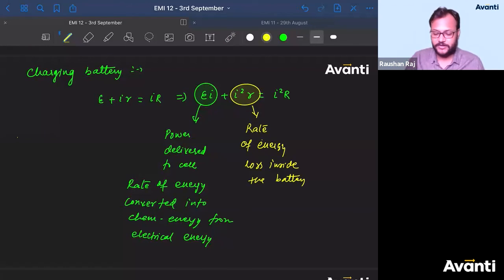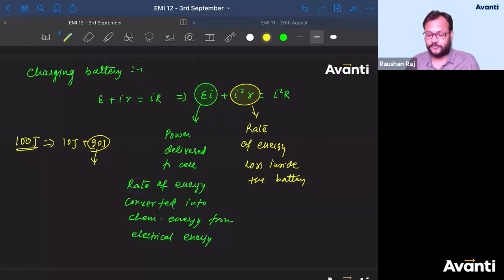If you have been given 100 joule, ठीक है. So out of 100 joule, 10 joule will be the tax. After deducting the tax of 10 joule in the internal resistance, what will happen? 90 joule will only be available for converting this energy into chemical one. Guys, did you understand the charging circuit here?